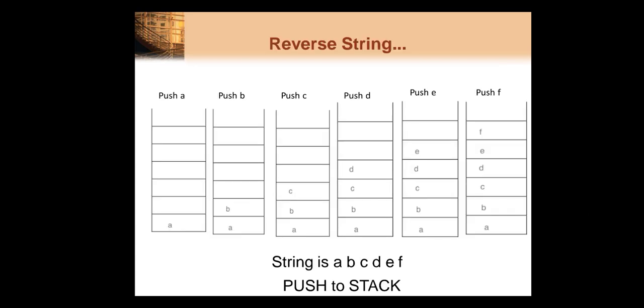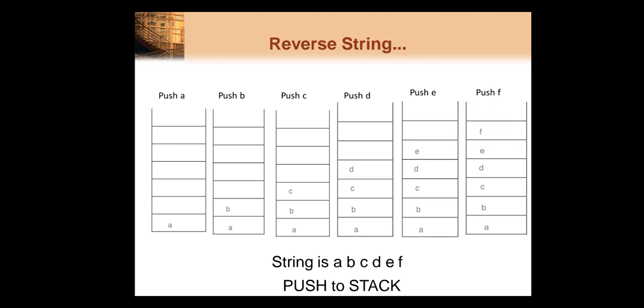Here we will take one example of how to reverse a string. We are inserting the elements A, B, C, D, E, F onto a stack. First we push A, then B, then C, which is placed on top of the stack, then D, then E, and then F. So at the top of the stack now there is F.